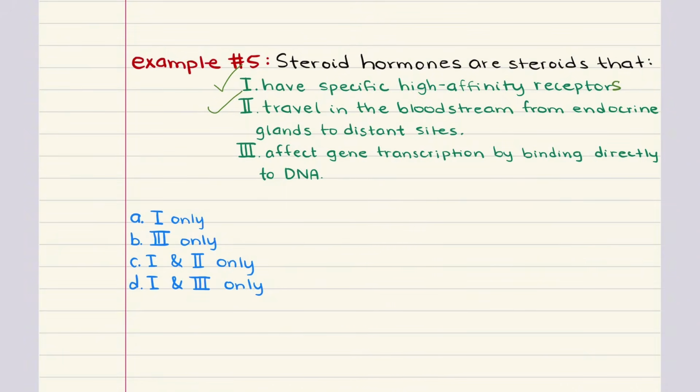And this is something we didn't explicitly cover in this chapter, but we will in chapter 6, where we really focus on DNA. So it's okay if you didn't know this one. It does require some information from chapter 6 of our MCAT biochemistry course. So statements 1 and 2 are fully accurate. That makes the correct answer for problem 5, C.